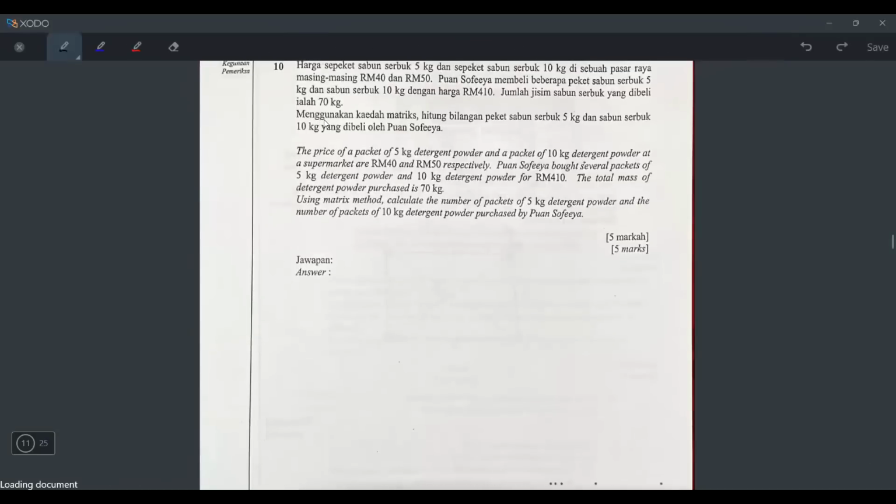Okay, let's go with question 10. Let's see. The price of a packet of 5 kilogram detergent powder and a packet of 10 kg detergent powder at the supermarket is 40 ringgit and 50 ringgit. So there are 2 types of detergent powder that you can buy. You can either buy the small size one, the 5 kg one, or the 10 kg one. If you buy the 5 kg one, it will cost you 40 ringgit. If you buy the 10 kg one, it will cost you 50 ringgit.